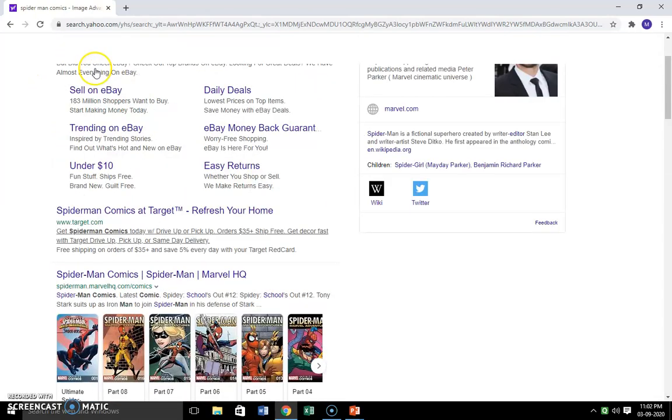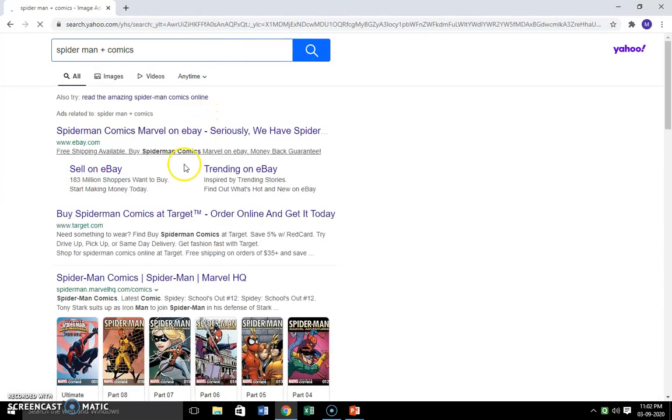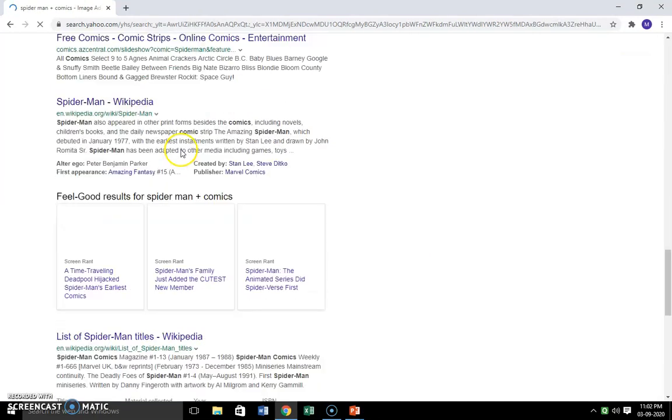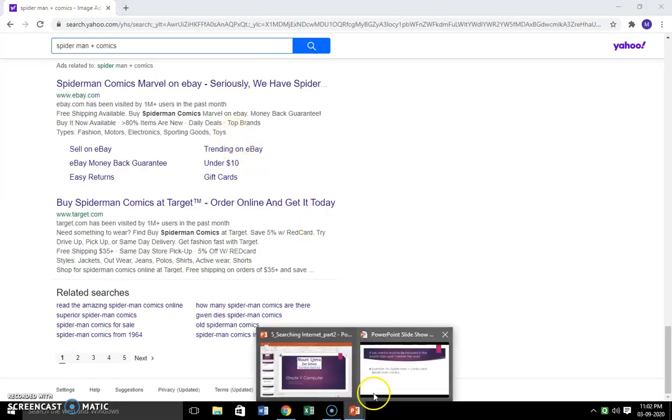But if I write here Spider-Man plus comics, then the result will vary a little bit, not much but a little. You can see fewer results are there, 5 crore 59 lakh or something. So in this way we can specify our search by the plus symbol.